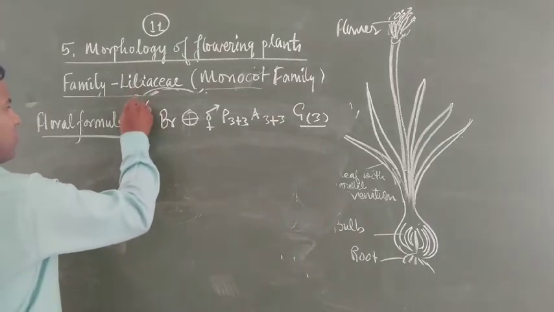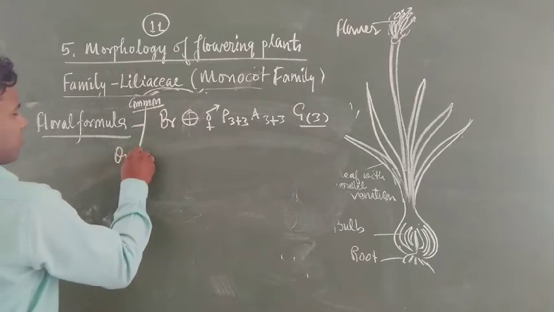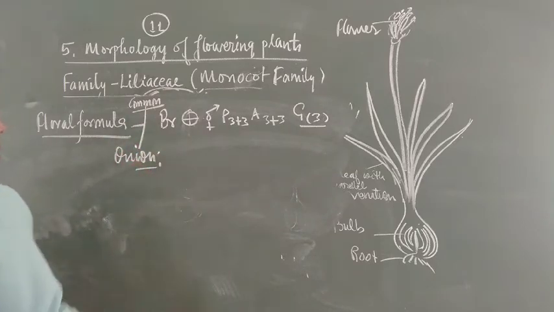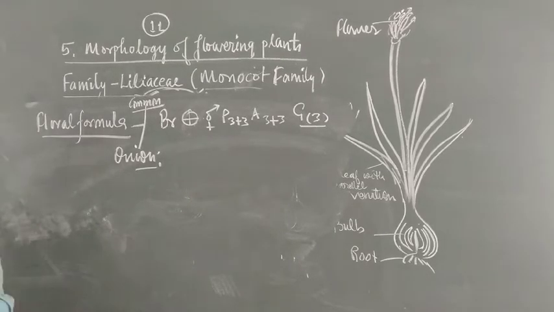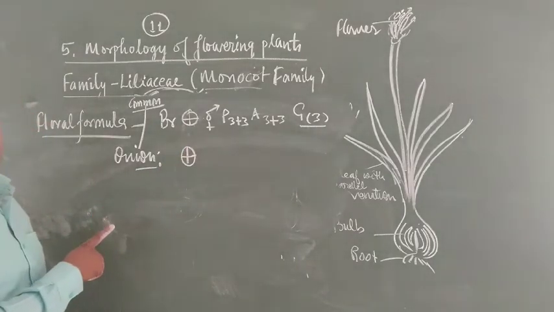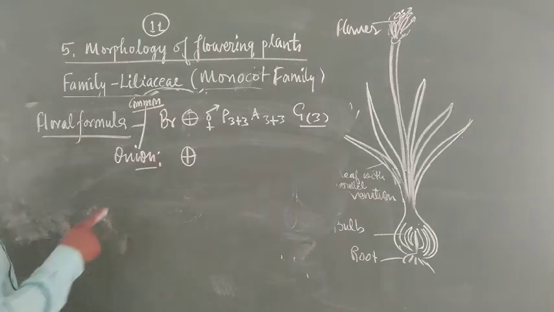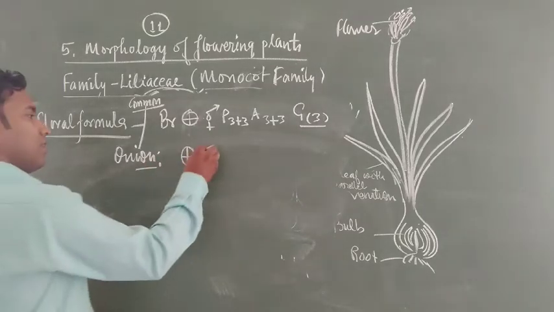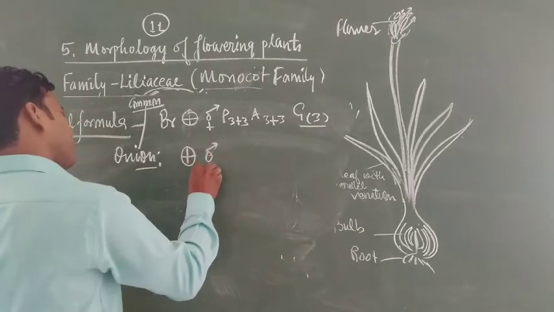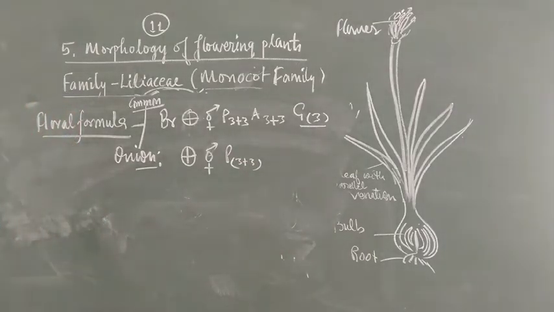This is common and applies basically to many plants, but if you are talking about onion, Allium cepa, it shows a floral formula like this: actinomorphic flower but not bracteate. Second, a bisexual flower, perianth 3 plus 3, but they are fused in case of onion.